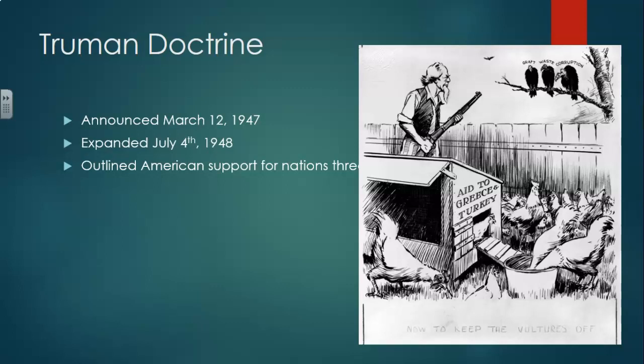Now, Greece at this time period is in the middle of an incredibly bad civil war going on. Also an incredibly confusing civil war. A bunch of different people all fighting each other and then fighting themselves and working with each other. It's just kind of a confusing cluster. But the United States is going to be supporting Greece. It's going to be supporting Turkey because they're both countries that are in danger of falling to communism.